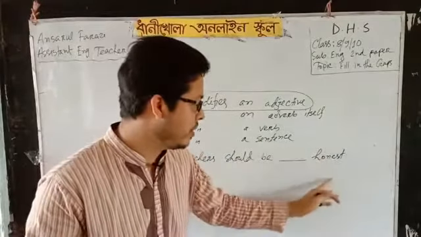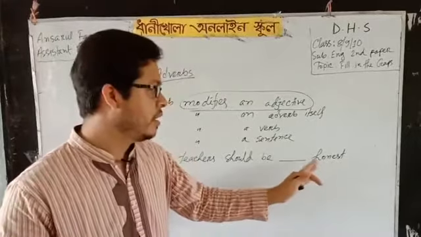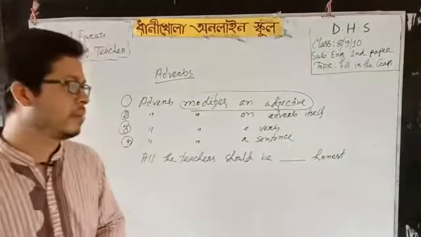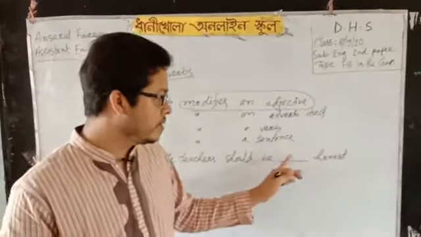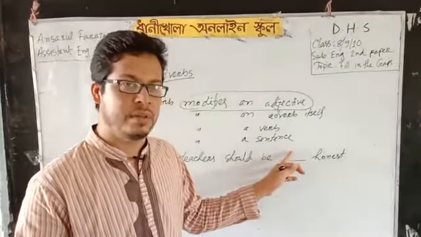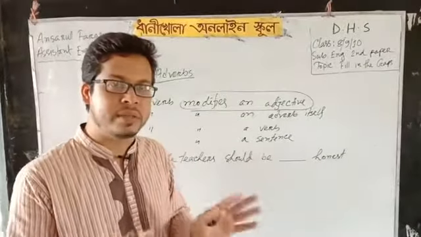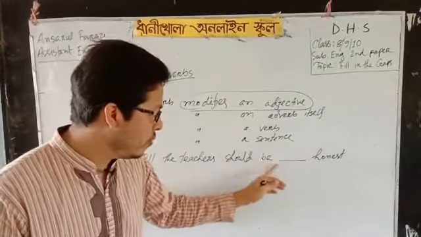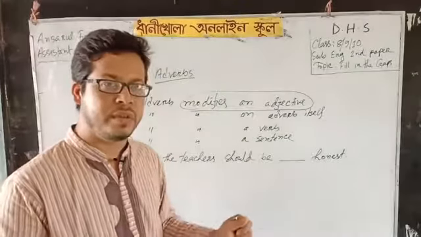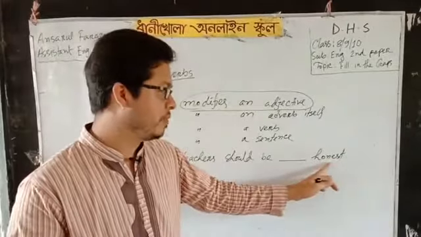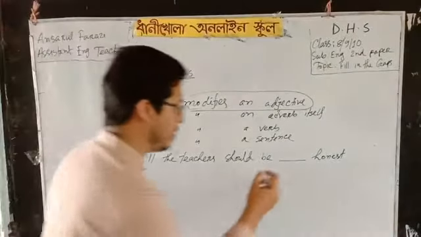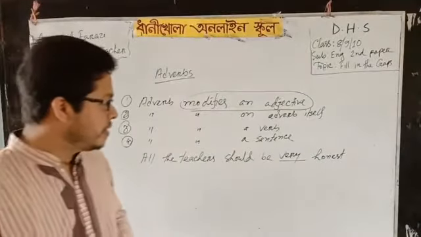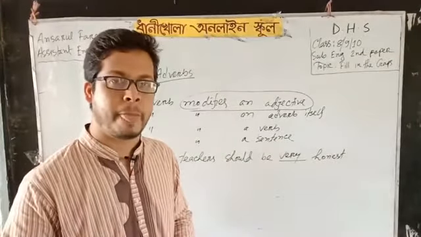So here there is an adjective, honest, and here there is a gap. So which parts of speech will come here? Can you write an adjective here? No. The learners always remember these things. If there is an adjective here, we should write an adverb because adverb modifies an adjective. So here we can write very. All the teachers should be very honest.